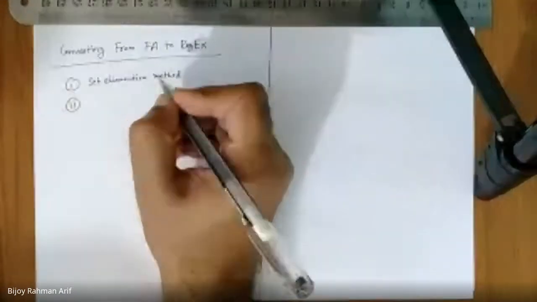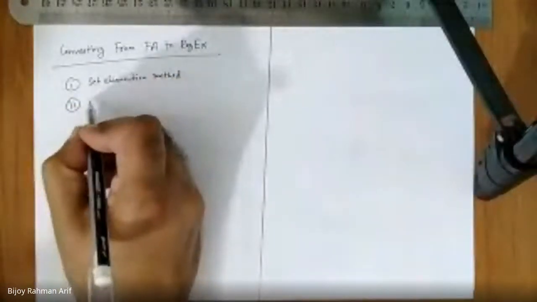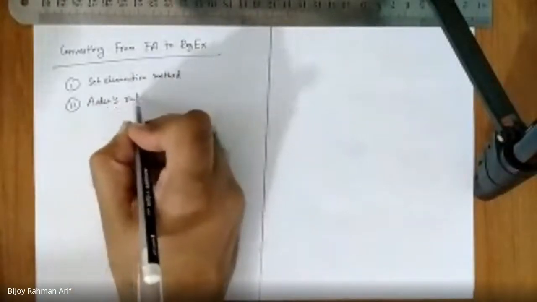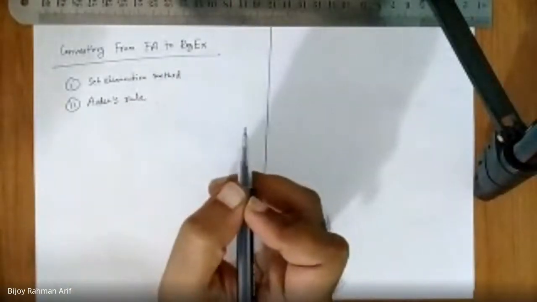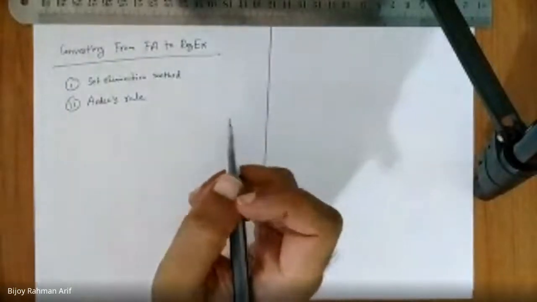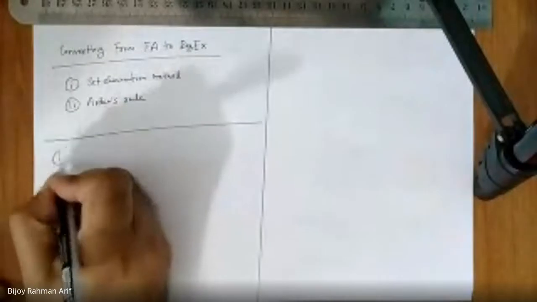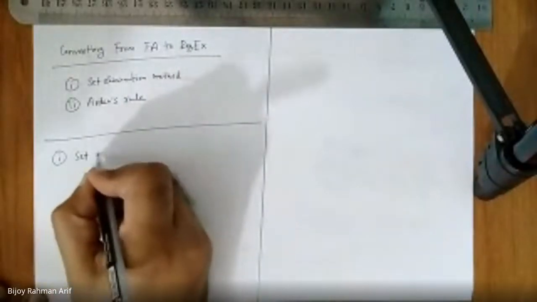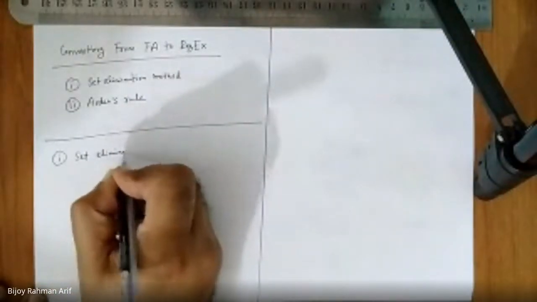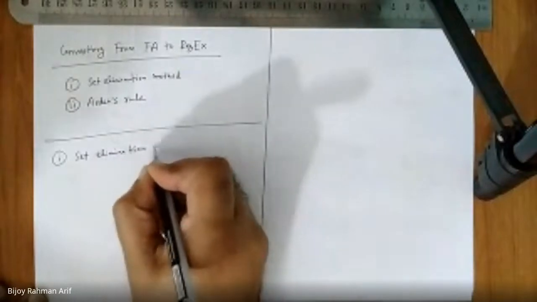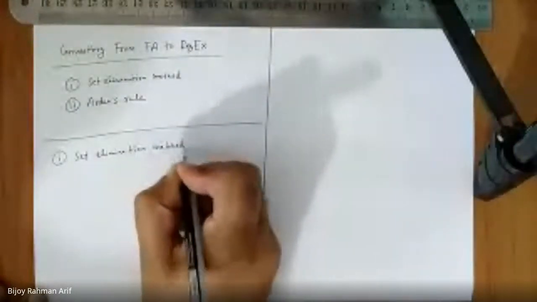And the second technique is called Arden's rule. Okay. So let's start with the state elimination method. So let's write the algorithm first.